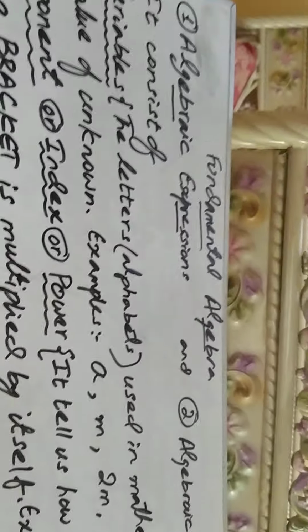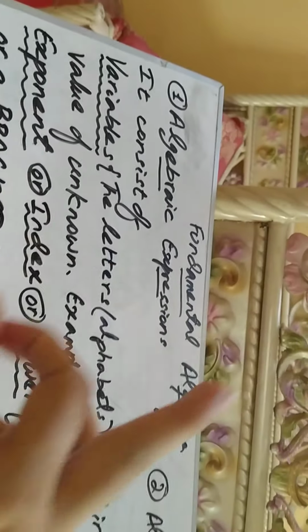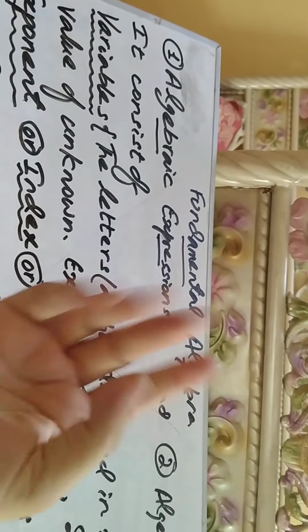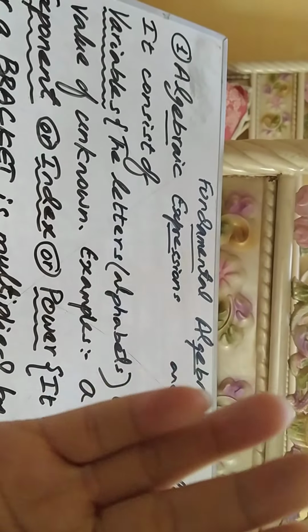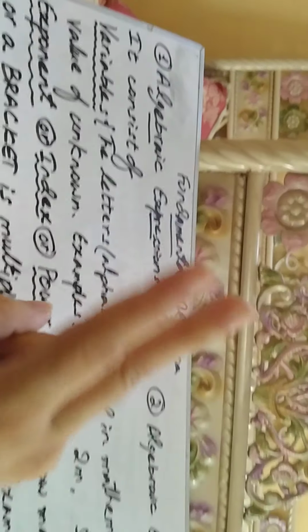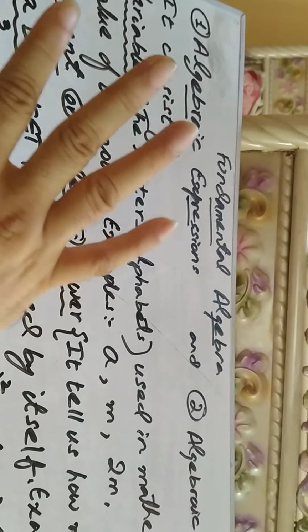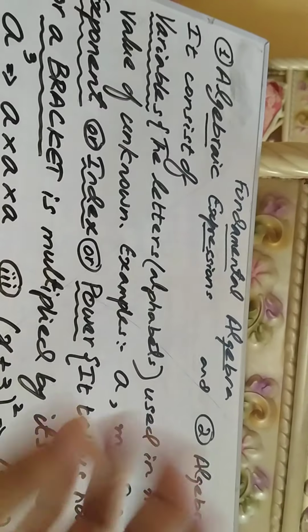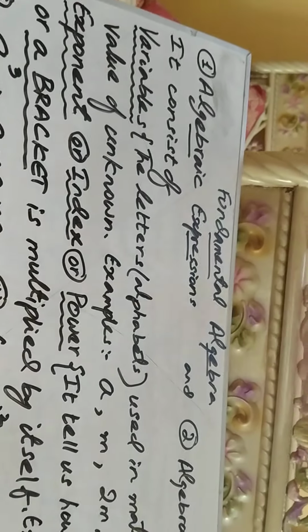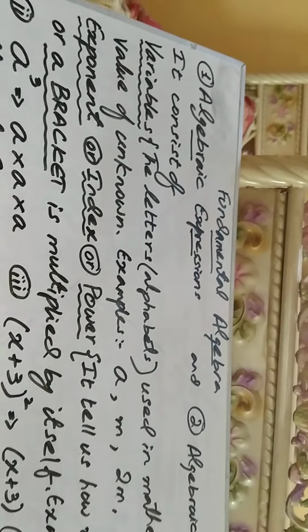So guys, algebraic expression is the first thing in fundamental algebra. In algebraic expression you have to do three things in book 1 and book 2. You did simplification in book 1. Then in book 2 you will do simplification also, you will do expansion also, and you will do factorization also. Students get very confused between expansion, simplification and factorization. They don't know what to do. So this is my concept, that vocabulary is very important in algebra.